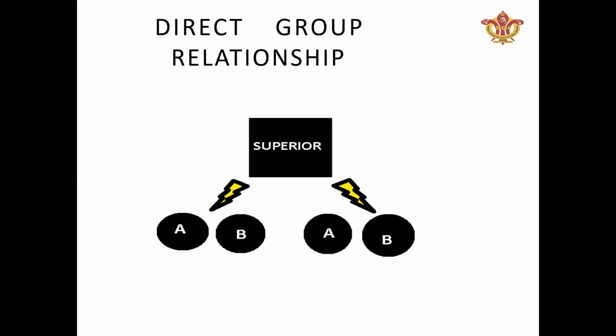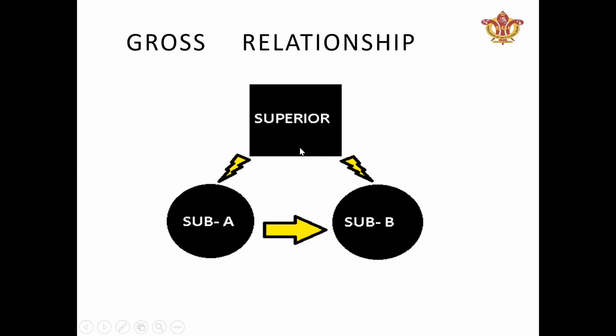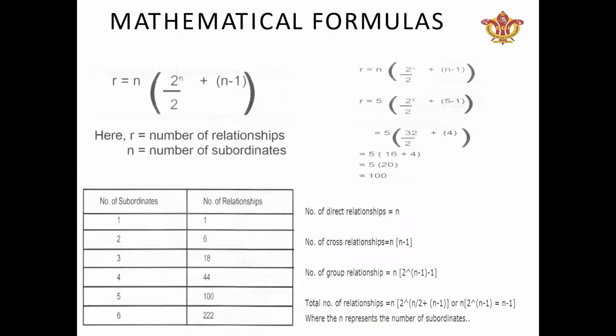In this, the superior is the same single superior, but he is dealing with groups of subordinates like A and B at a single time, and again in the next diagram he is dealing with A and B. Now, what is cross relationship? With the help of the diagram, it is very clear that the superior is taking care of subordinate A as well as subordinate B, but there is a relationship between subordinate A and B also. In this way, we can differentiate these three types of relationship.